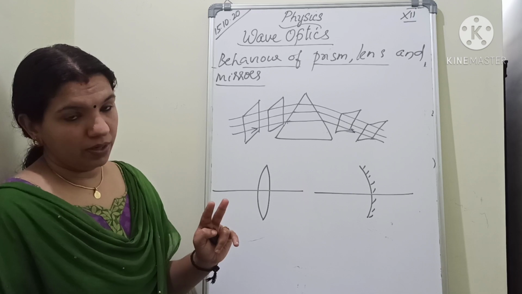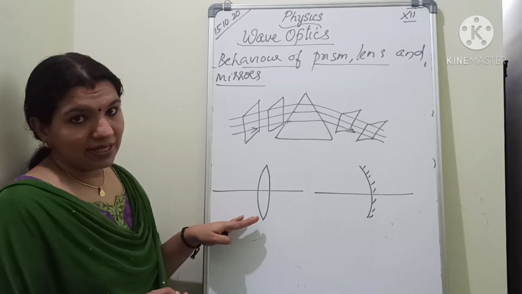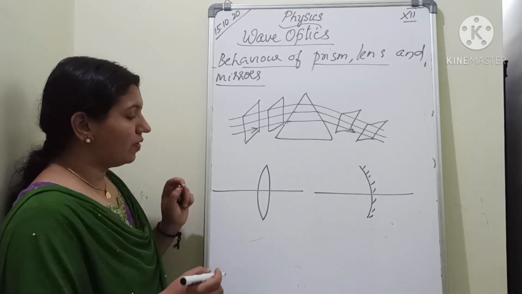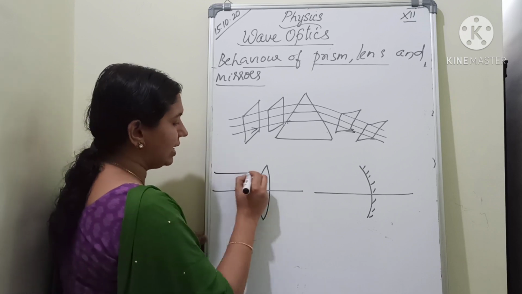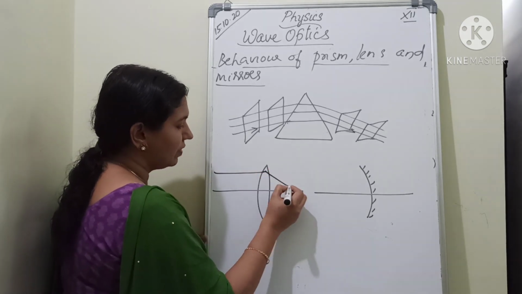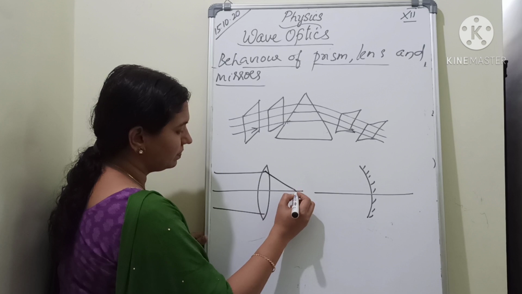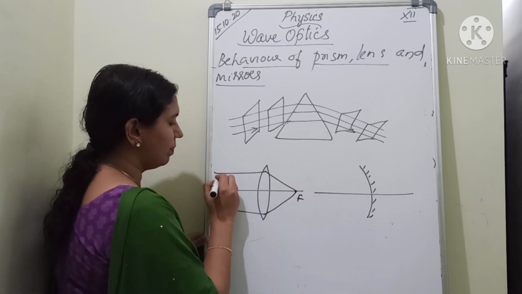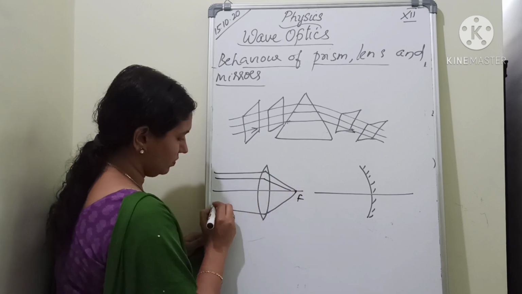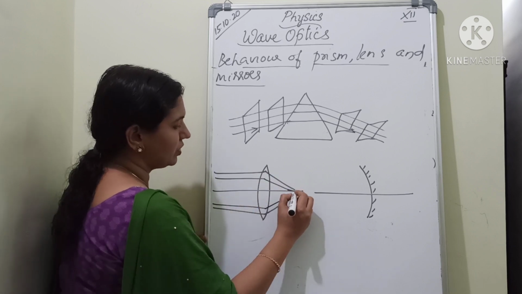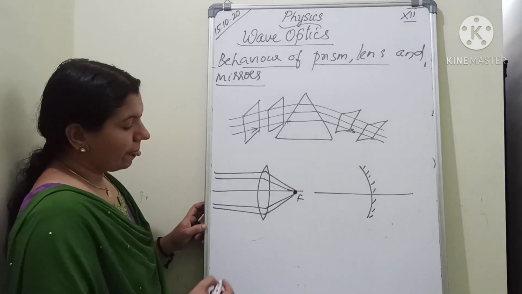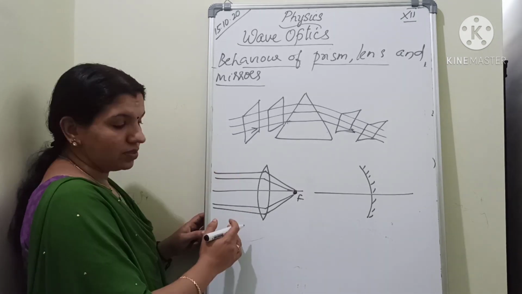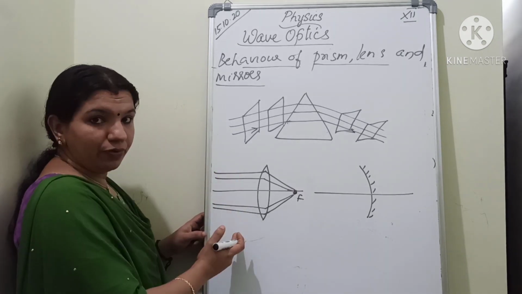Plane wavefront. Now in the case of a convex lens, if there are parallel rays coming like this, they will converge to a point here, that is the focus, isn't it? A number of parallel rays will converge to a point called focus. So here it is parallel, right? So what about the incident wavefront?